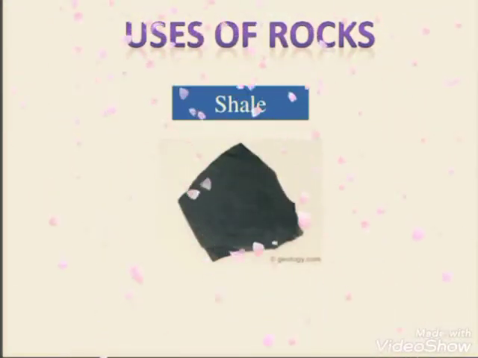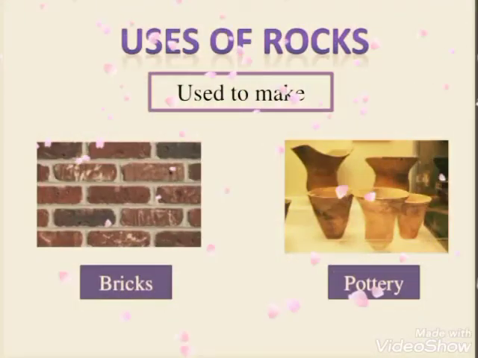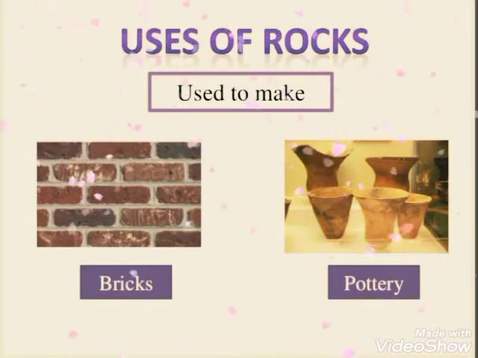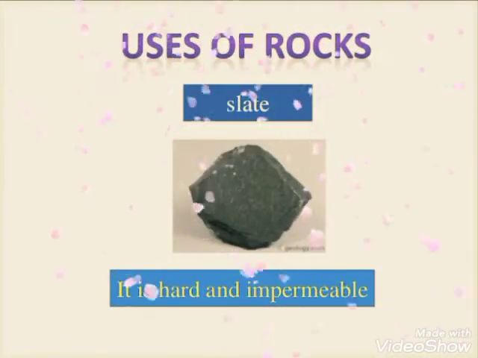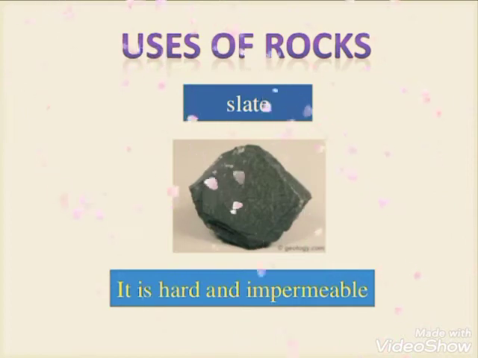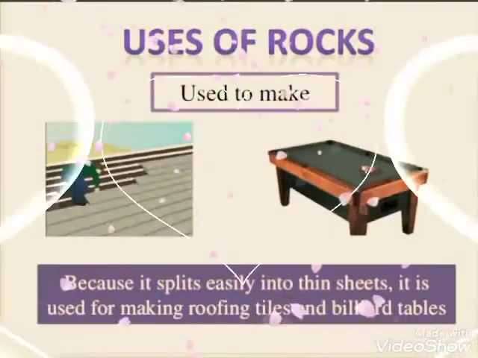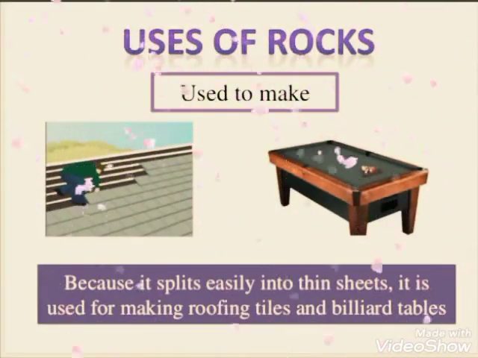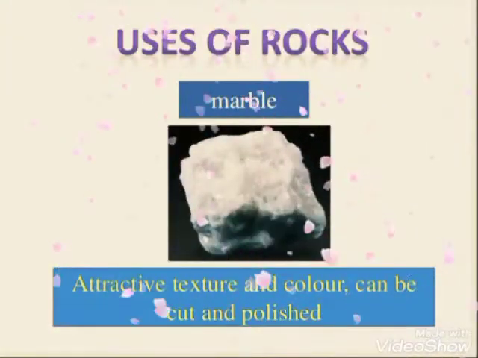Now the next mineral is shale. It is used to make bricks as well as pottery. Next mineral is slate. It is hard and impermeable. This slate is used to make tables and wires because it splits easily into thin sheets.